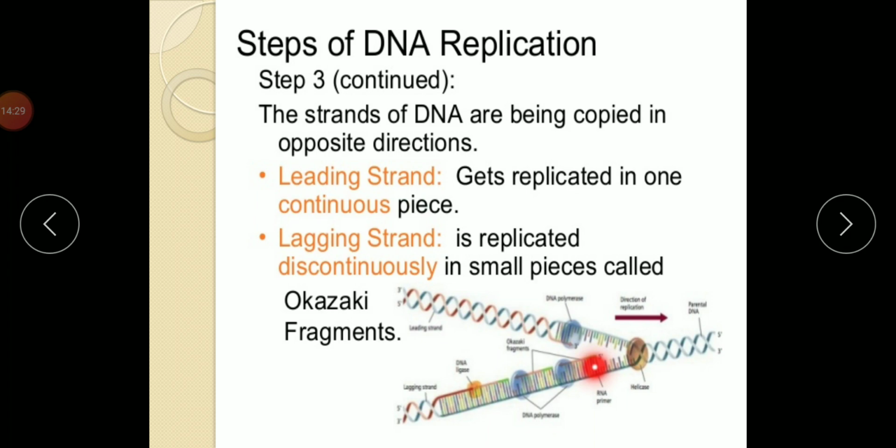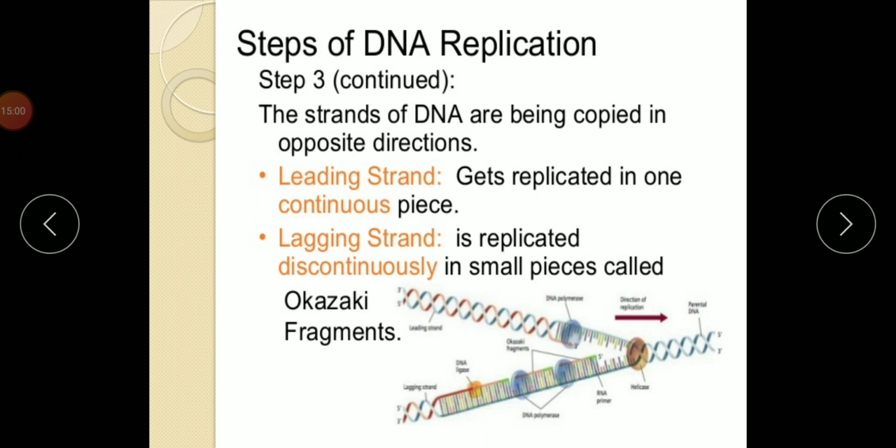And the other is developing discontinuously away from the replicating fork and is called the lagging strand. So if it is continuously formed, it is known as leading, and the opposite one which is discontinuously formed is known as the lagging strand. Now the discontinuously produced lagging strand has small fragments known as Okazaki fragments. Now these fragments are joined by the DNA ligase enzyme.